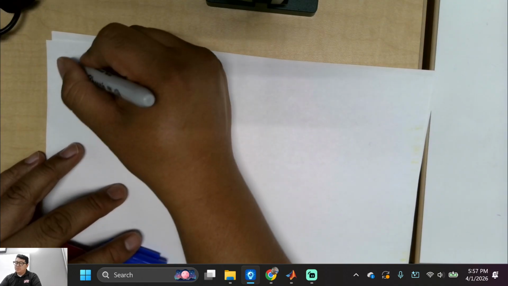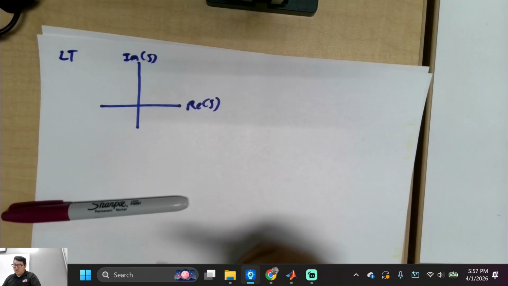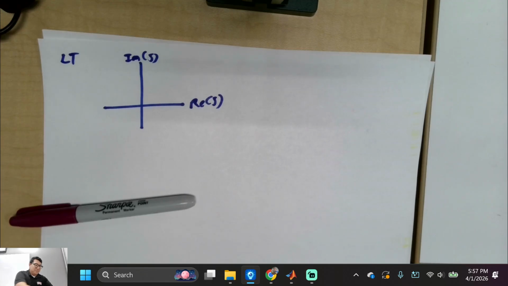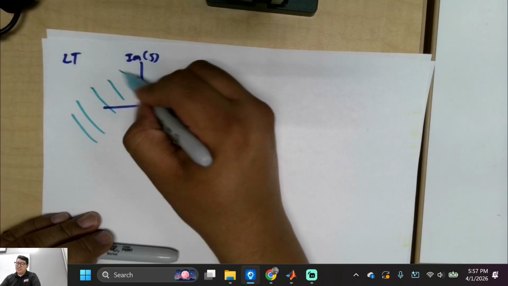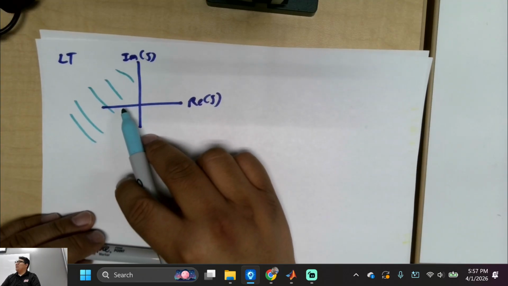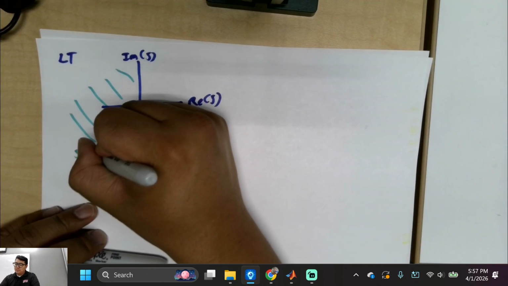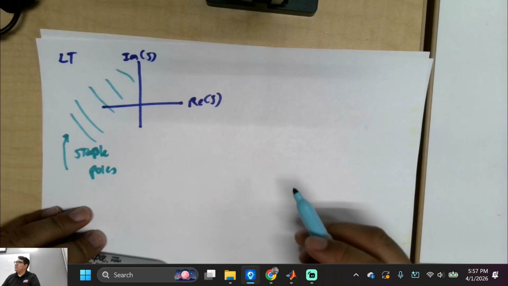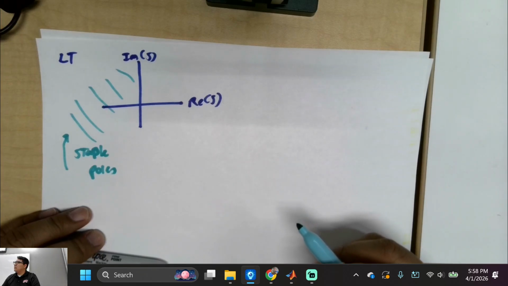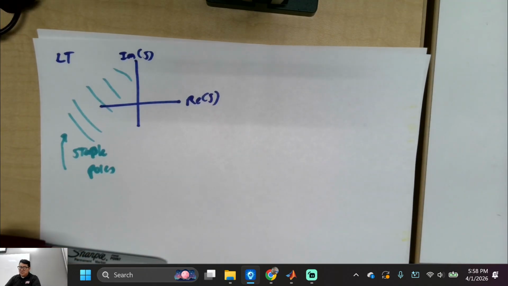This is the Laplace transform, right? So the way that Dr. Stubru taught me, let's say everyone agrees right here, if there's a pole in this area, it's stable, right? In terms of Laplace, it's only stable if it includes the imaginary axis. Oh, you're not wrong there. Sorry. So let me go explain.